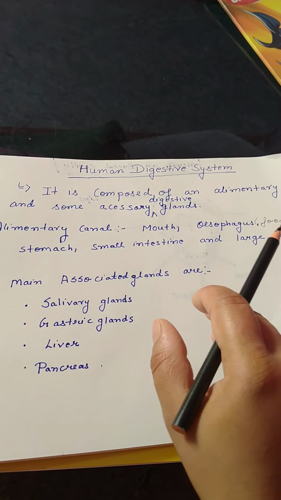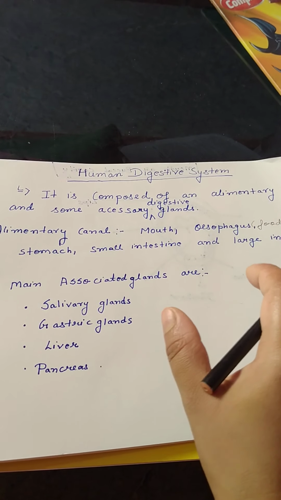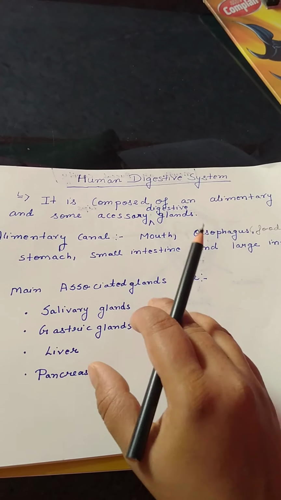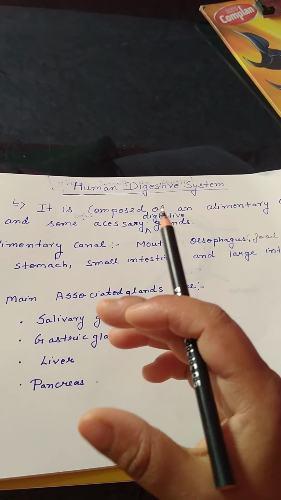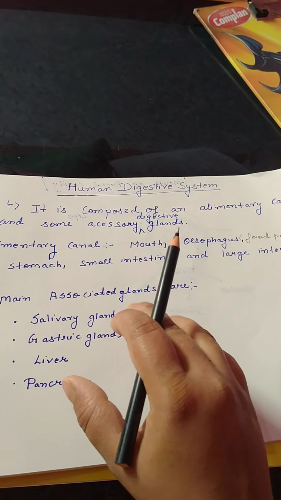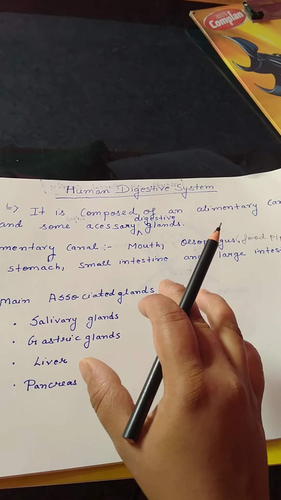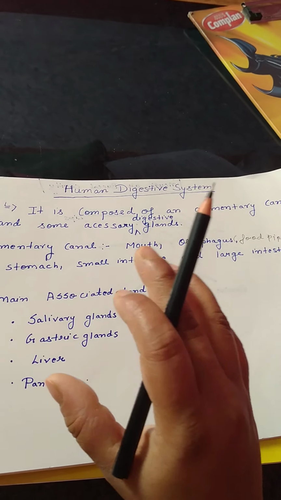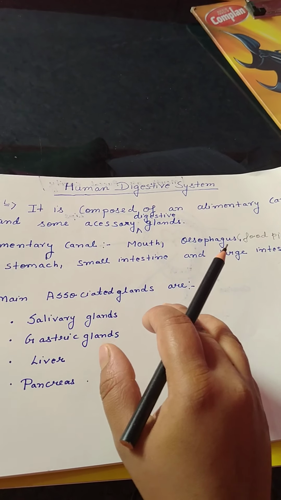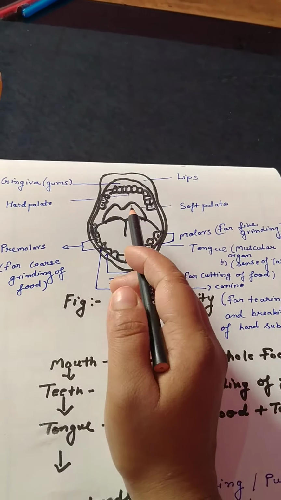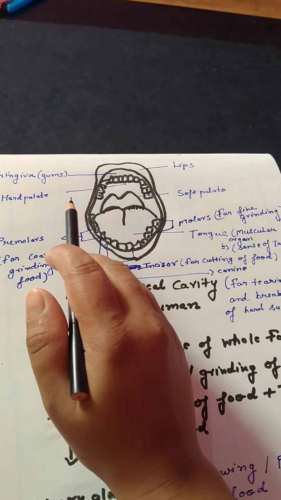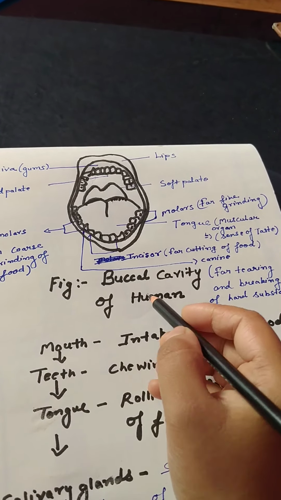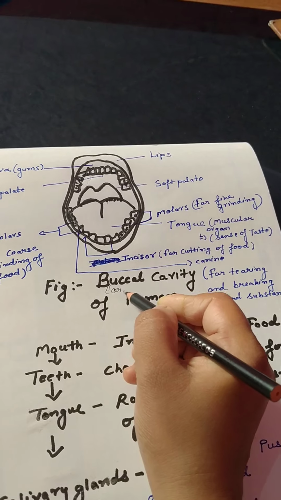So the first step of any holozoic nutrition is ingestion, or taking in food. The food is taken in through the mouth. The mouth consists of our lips, tongue, four types of teeth, and associated salivary glands. I will explain it by diagram. Let's see the buccal cavity or oral cavity of humans.